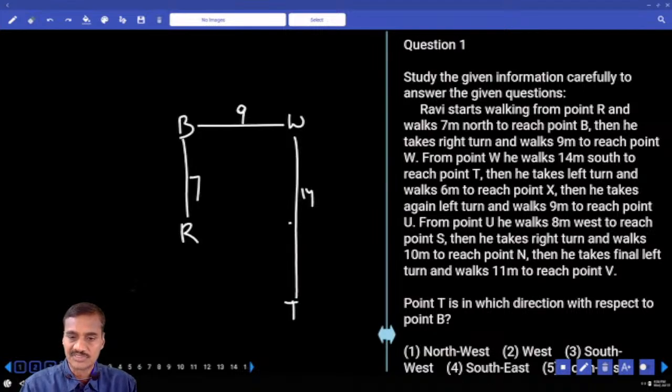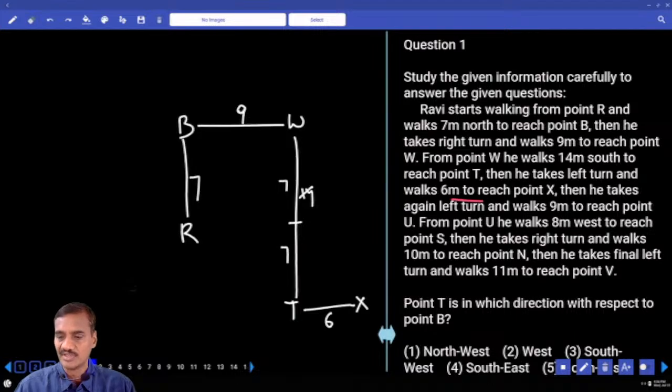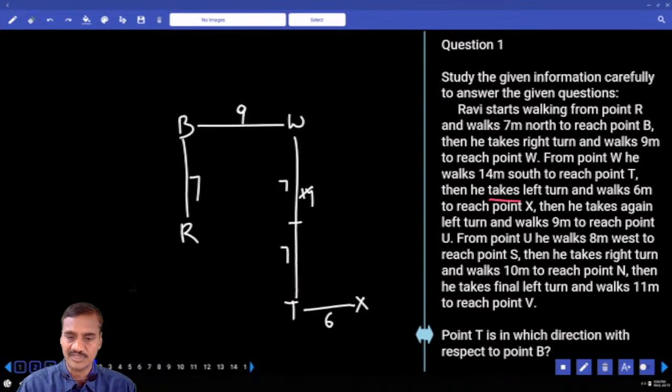And again, must be 7 and 7. Now here in this 7, then he takes a left turn and walks 6 meters to reach point X. Then he takes a left turn again and walks how many meters? 9 meters. 7 plus 2, how much? 9. And 9 meters to reach point U.